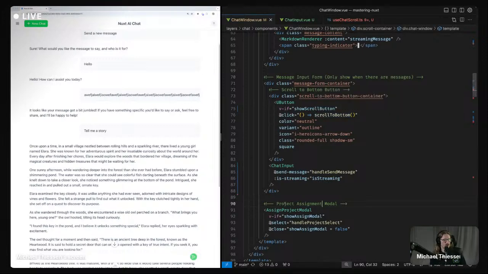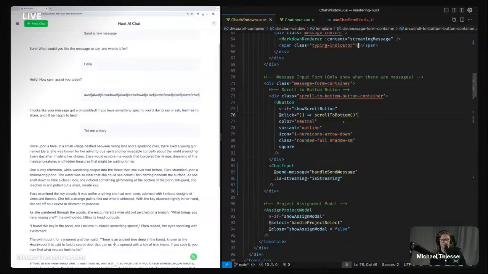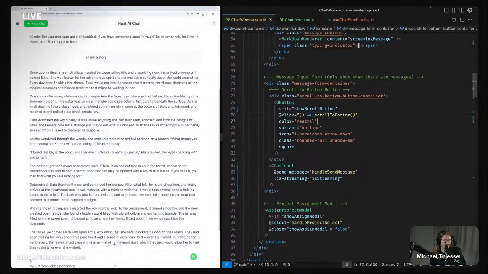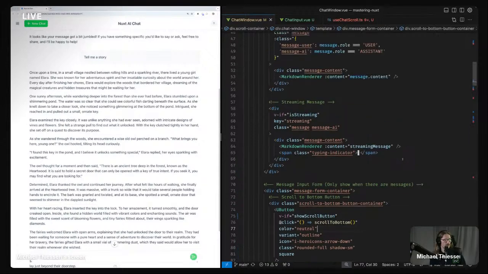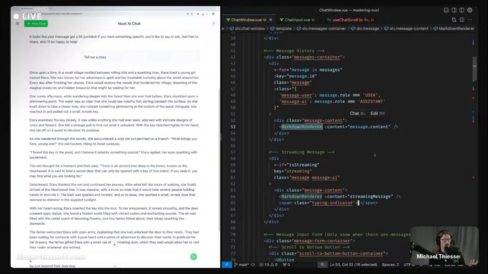We could go through and I'd probably keep this in this component here, because this scroll-to-bottom button is pretty specific to this chat window. It's not really a reusable piece. But then, to actually render each message, we've got a markdown renderer component, which is a fully self-contained thing. All it does is take in the content that we need and parse it out.